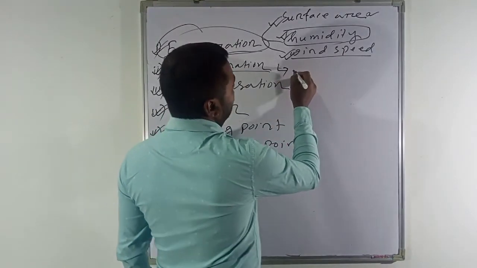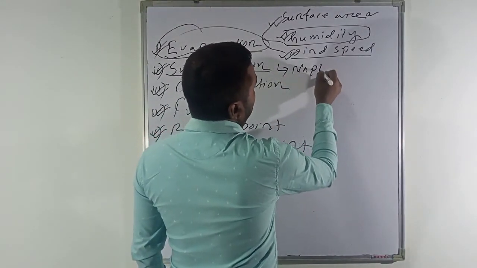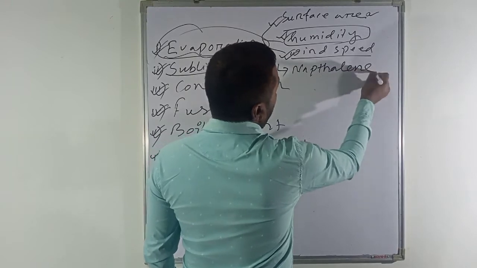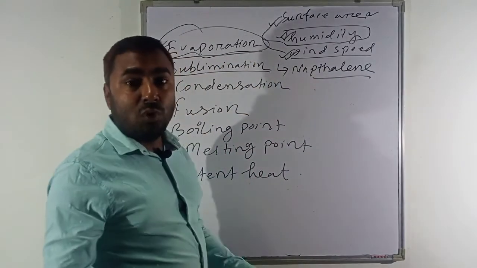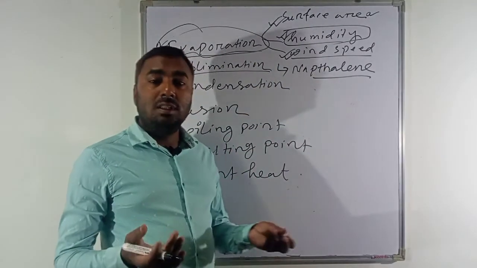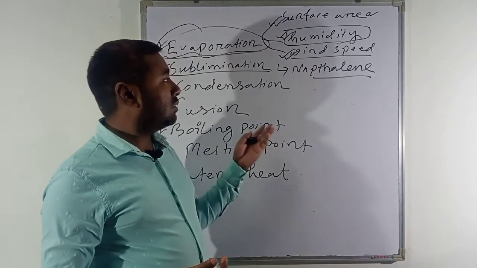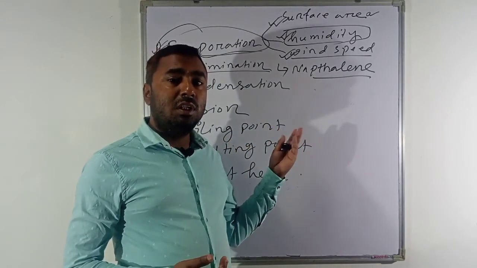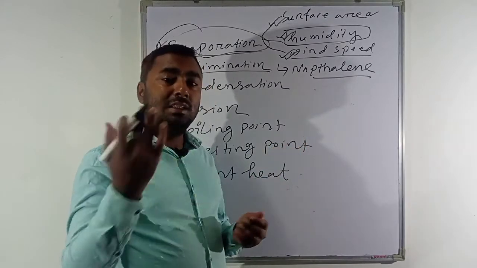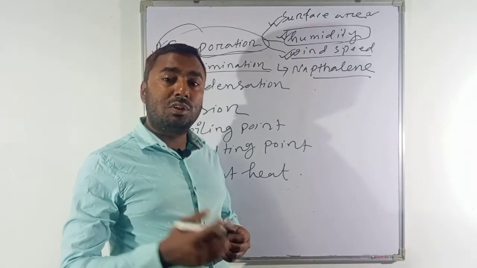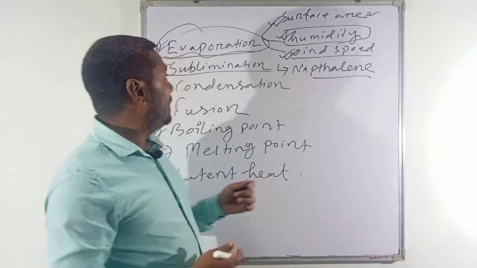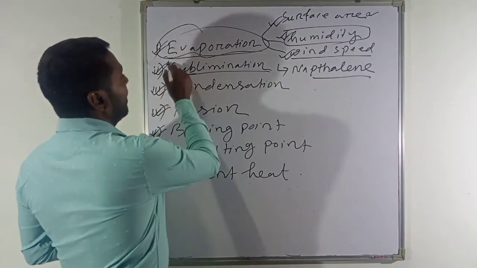Naphthalene एक ऐसा matter है, naphthalene, then camphor, which are found in solid state of matter, but when they are heated and exposed to air, then they directly change into gaseous state of matter without changing into liquid, and that particular process is called sublimation.